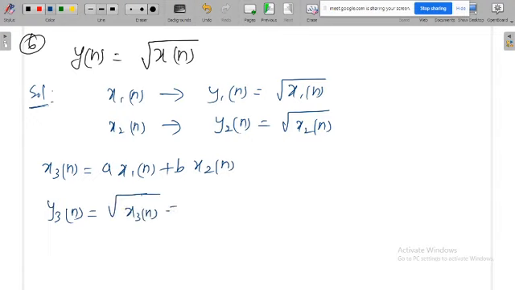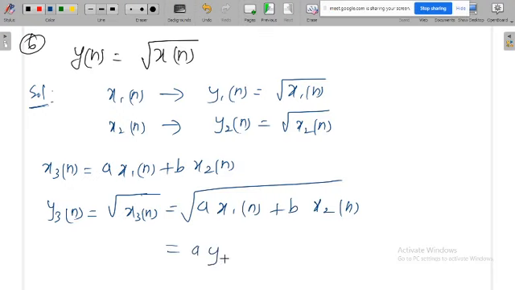That means a x1 of n plus b x2 of n overall square root, that no way you can write with the help of a y1 of n plus b y2 of n. So this is not equal, so this system is non-linear.